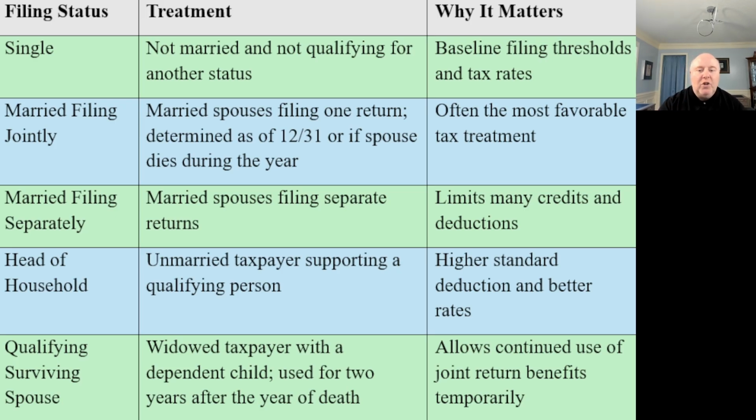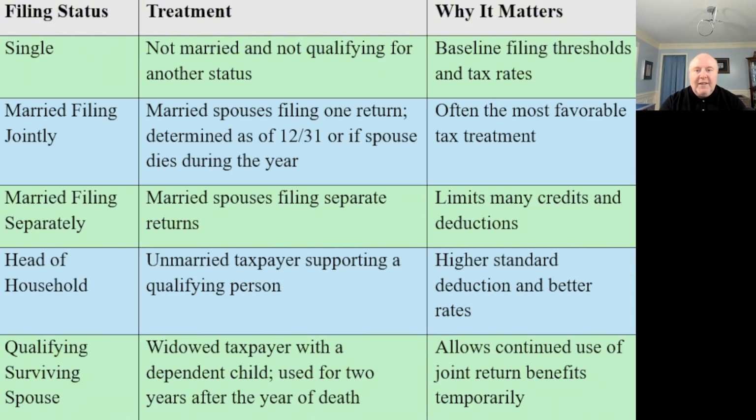Now, I do want to mention that single and married, like I said, is determined on the last day of the year, right? But there are situations where you may have somebody who can still qualify as a head of household even though they were married. And that's in a very limited circumstance. That's going to be in one of two circumstances.